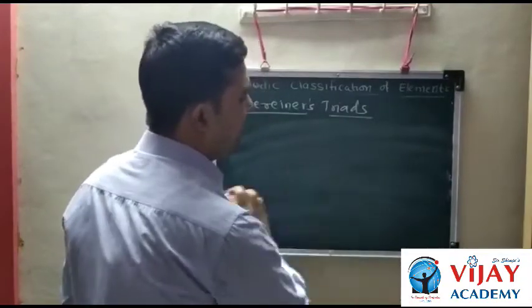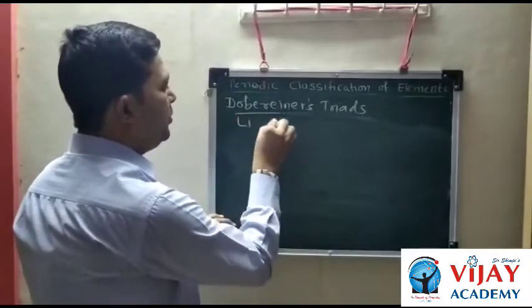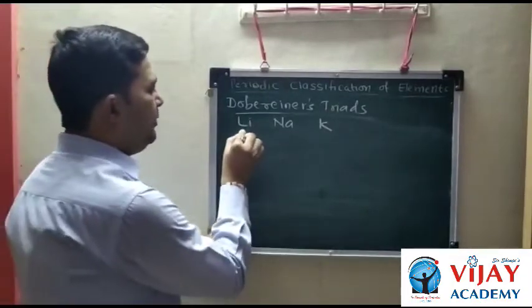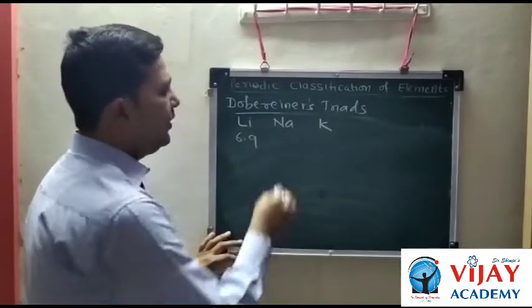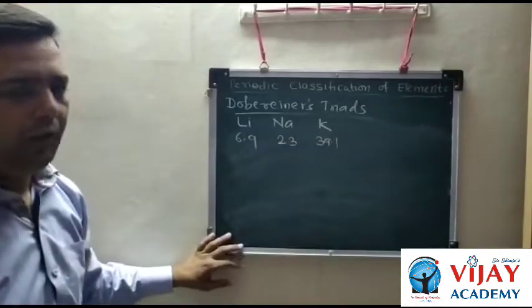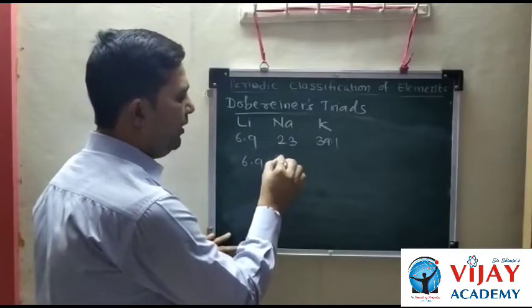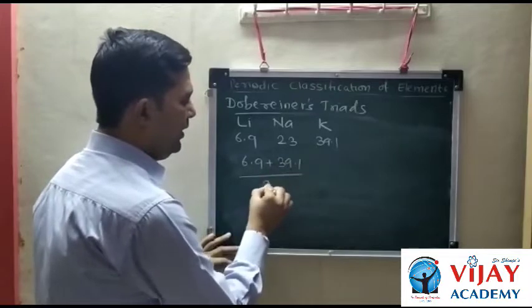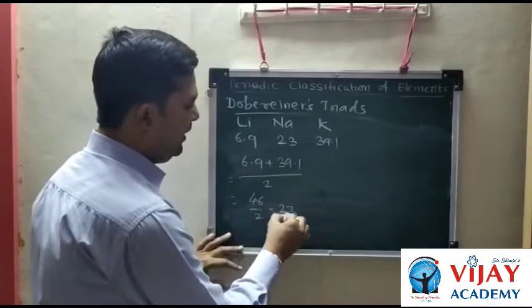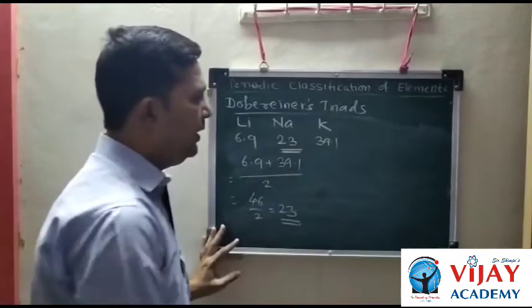Let us see some examples of the triads. The first example is lithium, sodium and potassium. This was the first triad. The atomic mass of lithium is 6.9, sodium is 23 and potassium is 39.1. Then the average of the atomic mass of lithium and the atomic mass of potassium is 23, and that is the atomic mass of sodium, the middle element of the triad.